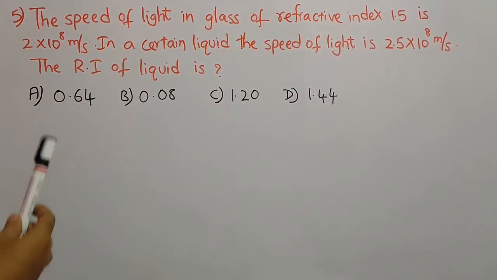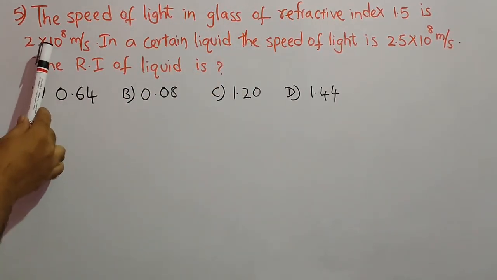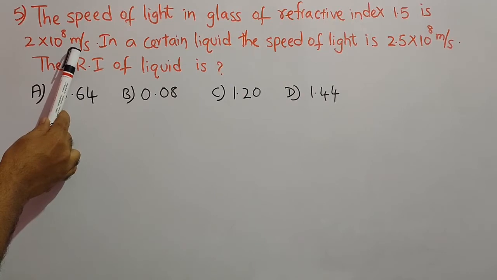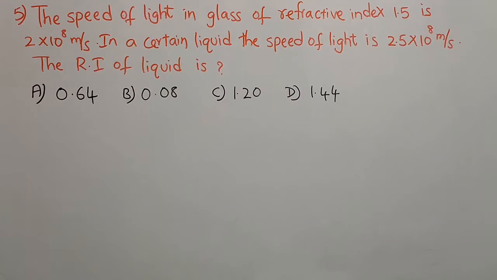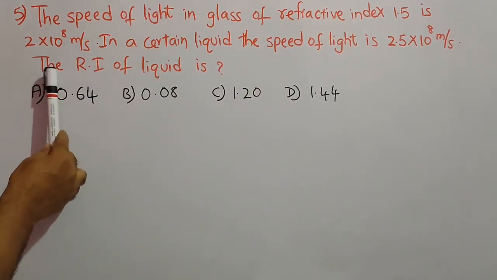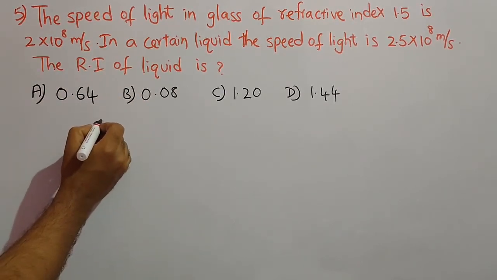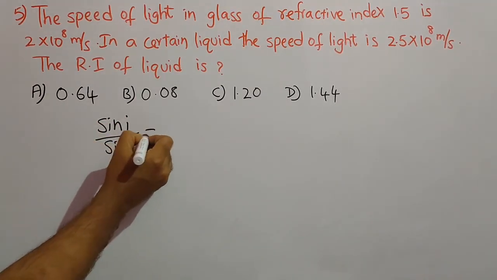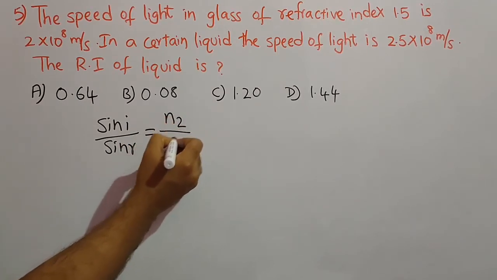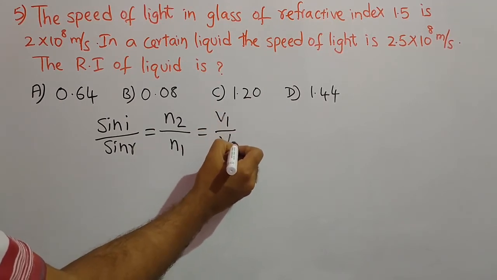Let us see another question. The speed of light in glass of refractive index 1.5 is 2 into 10 power 8 meters per second. In a certain liquid, the speed of light is 2.5 into 10 power 8 meters per second. The refractive index of the liquid is? So how to find the solution for this question? We know that Snell's law can be written as sin i by sin r equal to N2 by N1, and this can be written as V1 by V2.